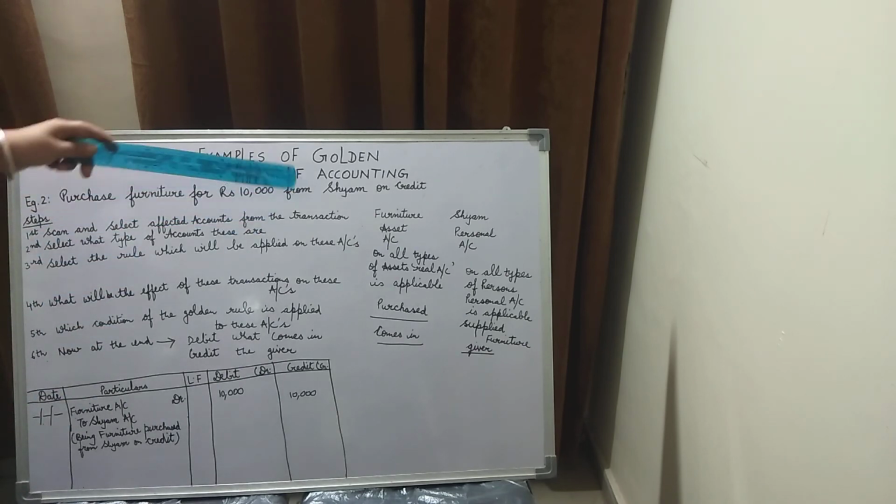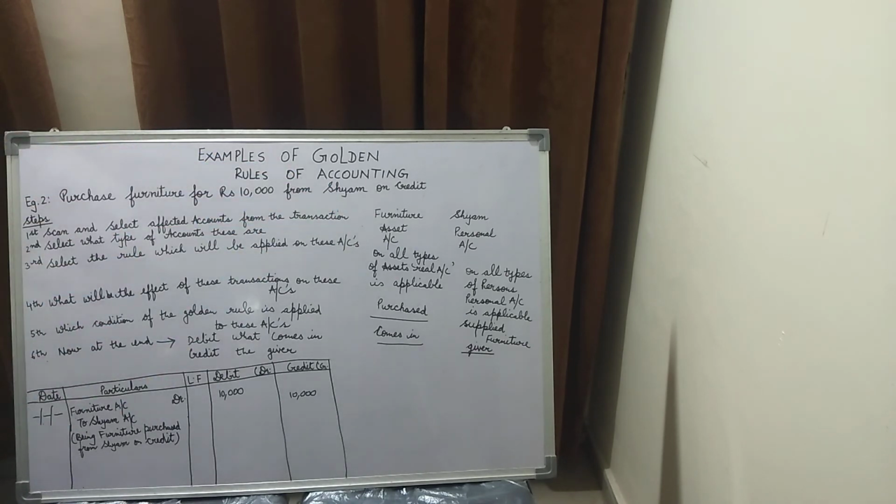If we would have bought this furniture for cash, like in example number 1, we had written cash because the cash account was getting affected. Over here Shyam is getting affected by this transaction. So children, in the narration part of it, first of all we'll make a bracket. We would start the narration with 'being', B-E-I-N-G, being furniture purchased from Shyam on credit. We would mention each and every part of the transaction over here as to what is being done in this general day book entry.